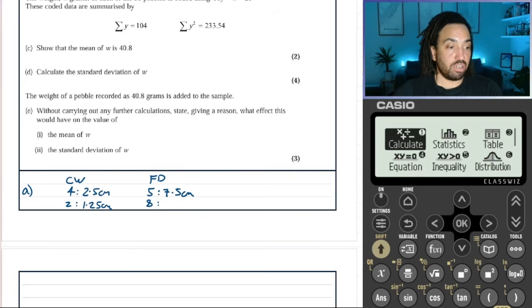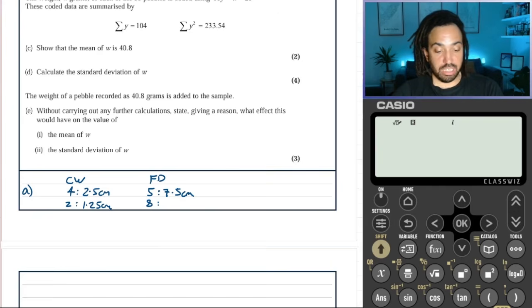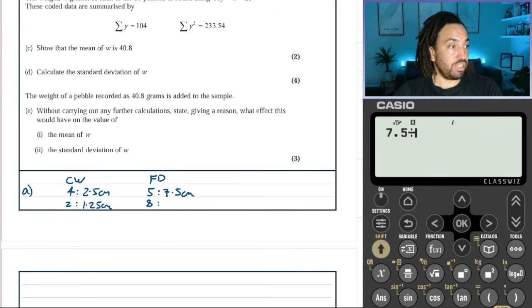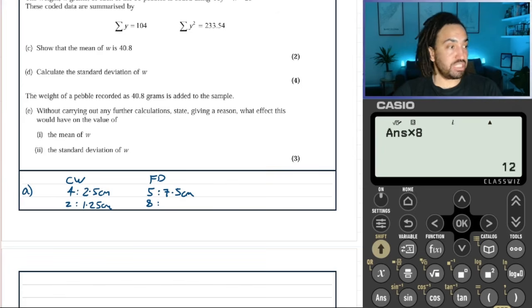Well, we're going to take our 7.5 and divide it by 5, and that will give us the height when the frequency density is 1, and we times it by 8, and that will give us the height when the frequency density is 8.